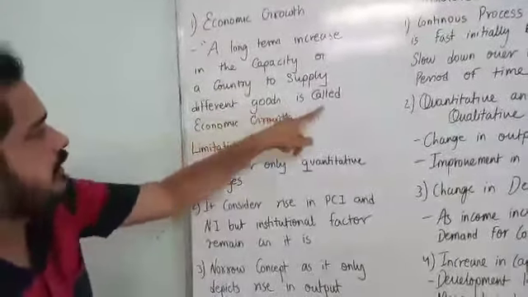Last year we have studied three sectors: primary, secondary, and tertiary. All the things or all the manufacturing hubs which are included in the secondary sector are included in this. All the production which is done by the secondary sector, if that production goes on increasing from time to time, then we can say economic development of the country took place, and it should go on increasing from time to time.